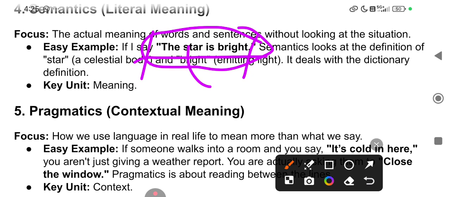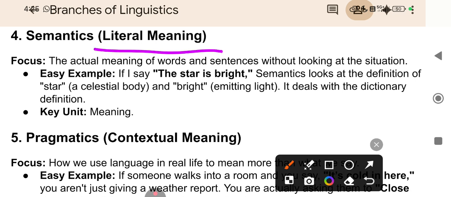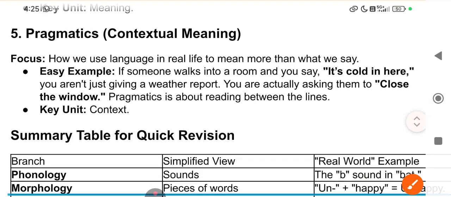So this way, contextual meaning, right? Here the literal meaning is different and the contextual meaning is different. So when we do the study of meaning, that is called semantics. So the key unit is meaning. The last one is pragmatics.